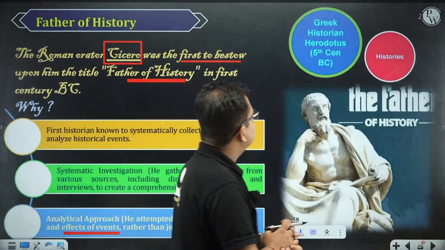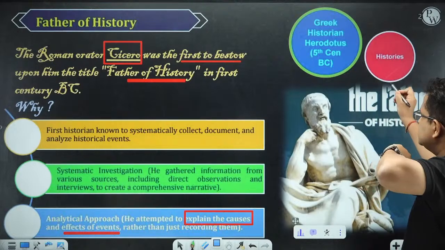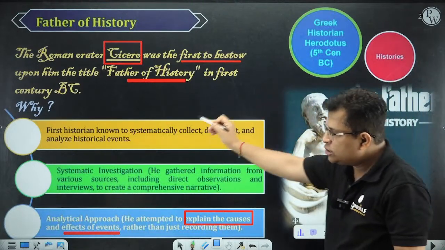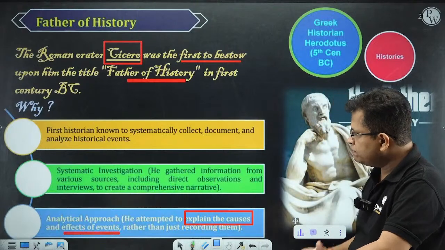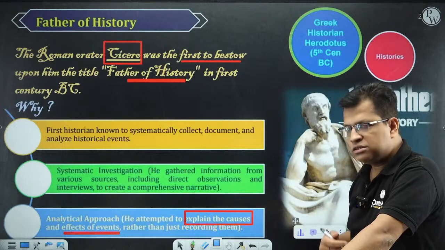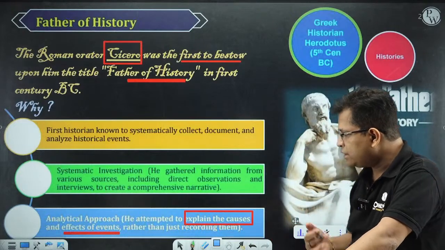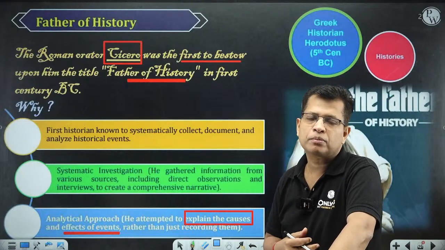He wrote a book, Histories, and that was based on all the three parameters that I discussed over here, with proper systematic collection, documentation, analysis, systematic investigation, and then with proper analytics.